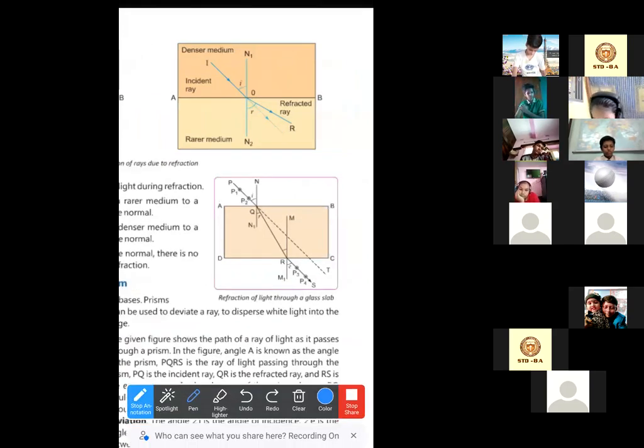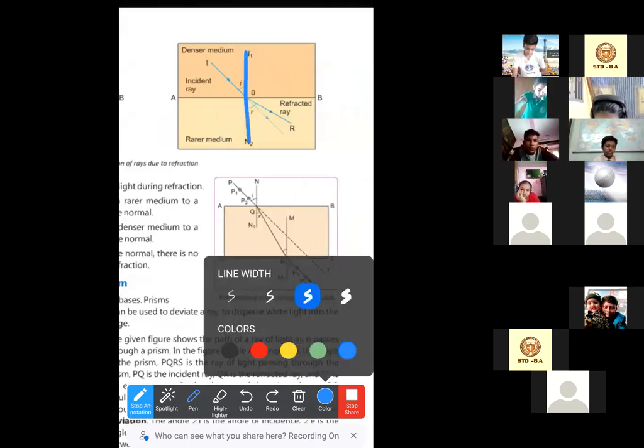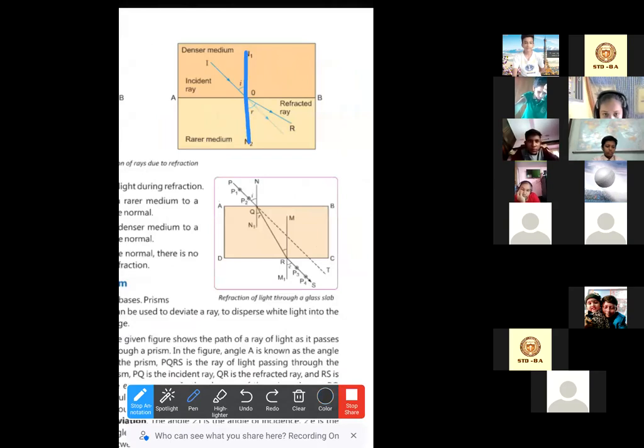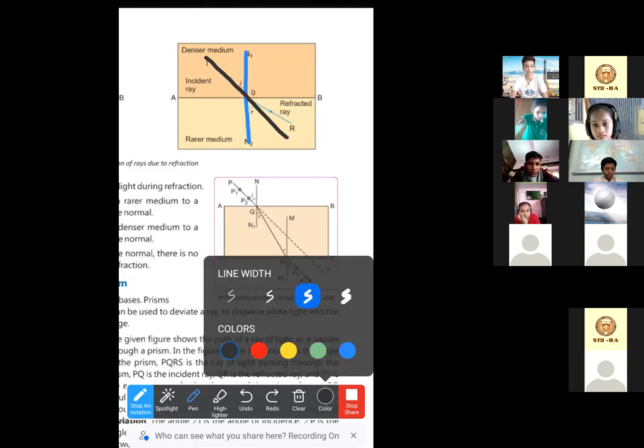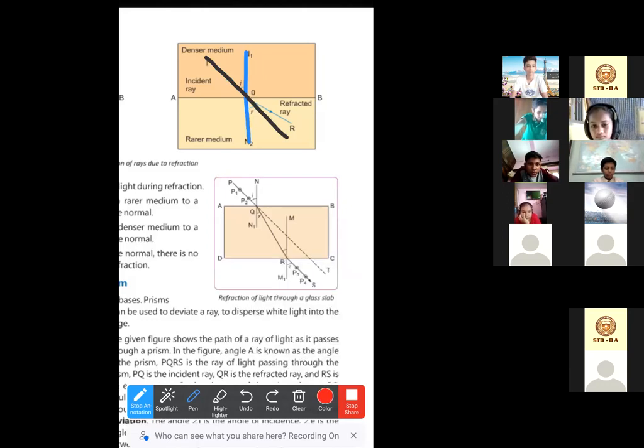Here you can see, if this is the normal and this is the incident ray, if it would be straight, it would look like this. But as the light ray is entering from the denser medium to the rarer medium, it will bend away from the normal. So it will bend like this, okay? It will bend away from the normal.